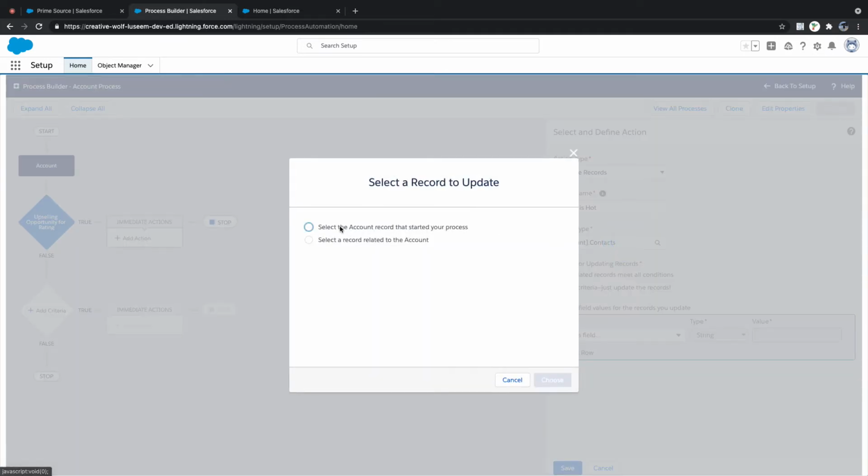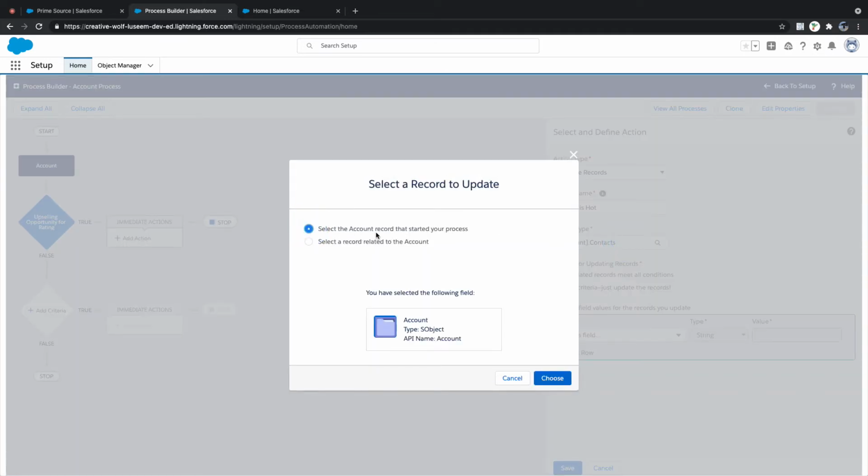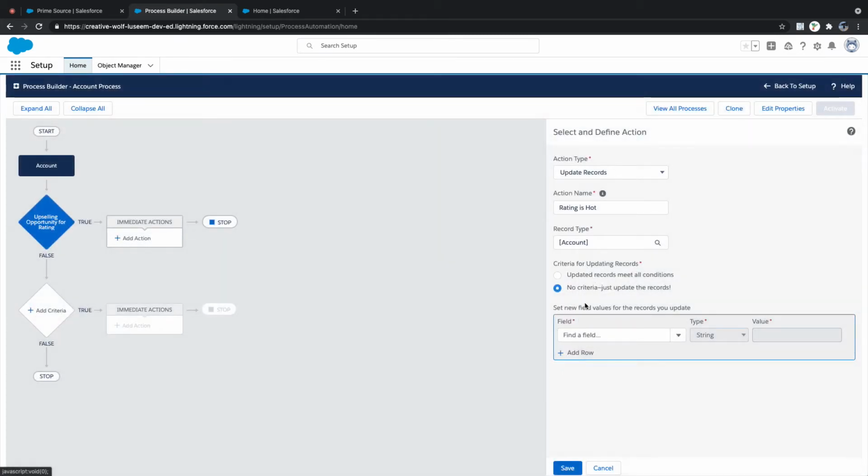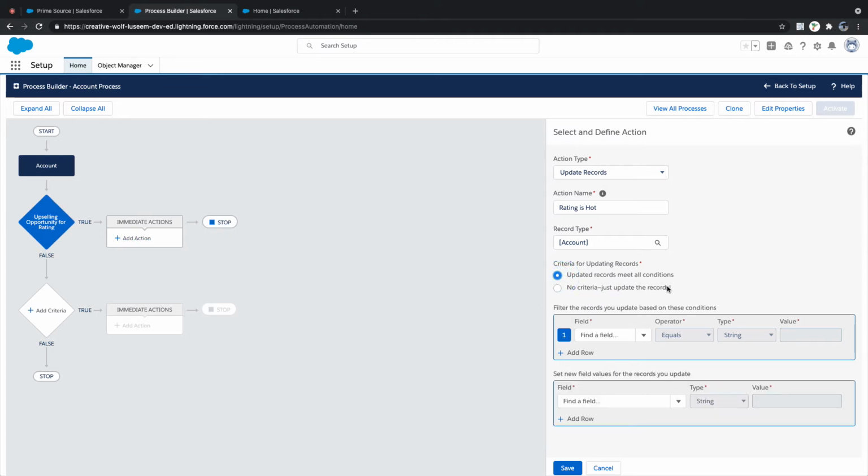The same way I can update. Now if I want to execute only under the account record, I can select the one that started the process. Choose account, no criteria. Now let's say I have two actions. Imagine in this criteria it came to this action. Here also, if I need an extra condition, I can add a condition like this. If this is satisfied, then only this update happens. Else it will not happen. Okay.